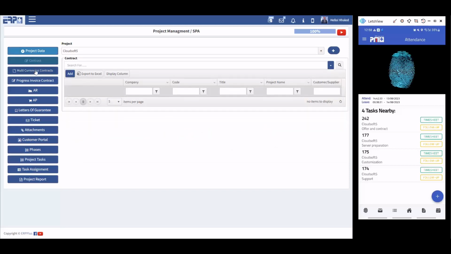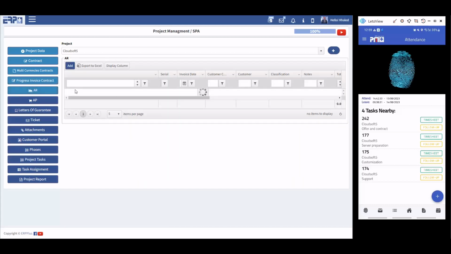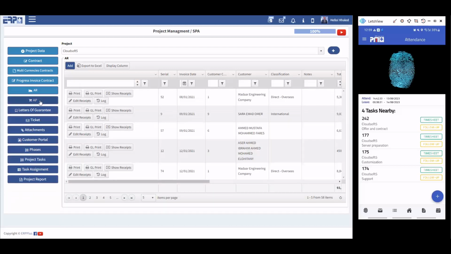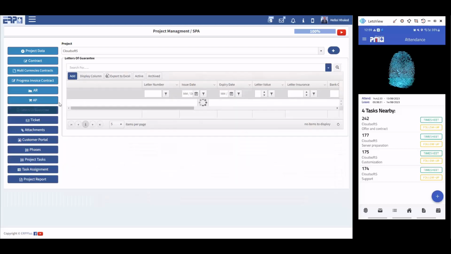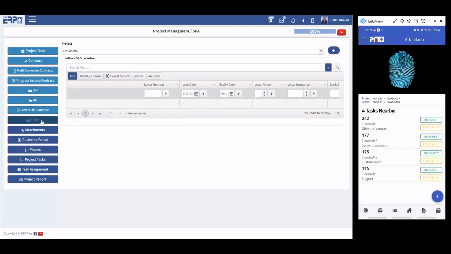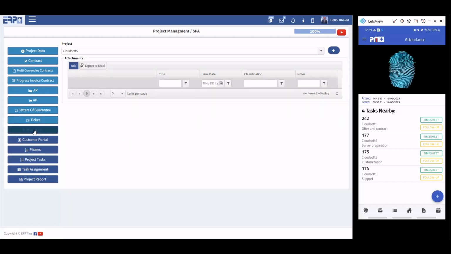This is the contract. This is the multi-currency, if you have a project with multi-currency. Progress invoices, accounts receivable if you have invoices for that project to the customer, and if you have AP, accounts payable to vendors related to the same project. Letters of guarantee, tickets, and communication between you and the customer, between you and the staff member. These are attachments, if you have projects, contracts, project reports.